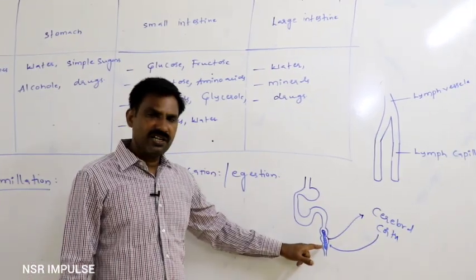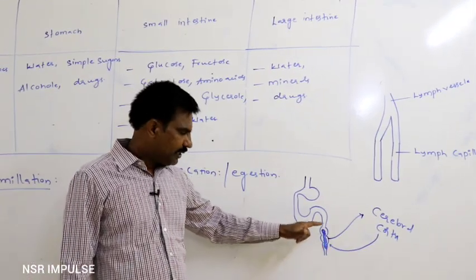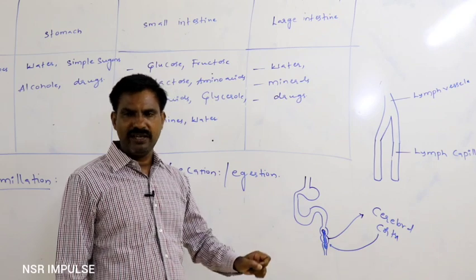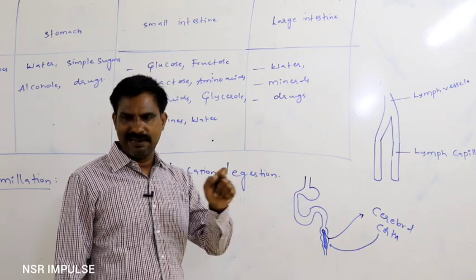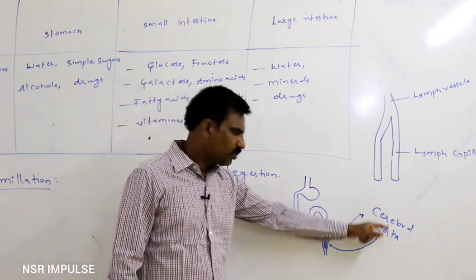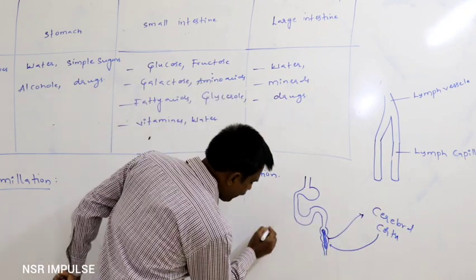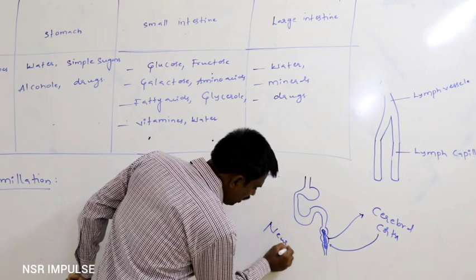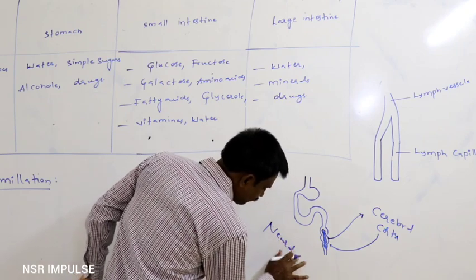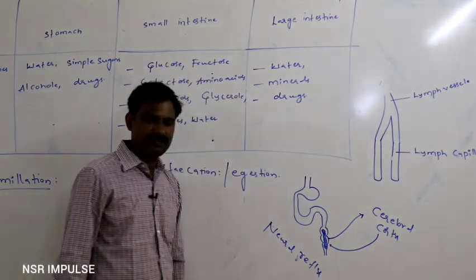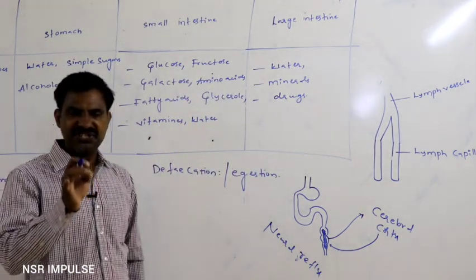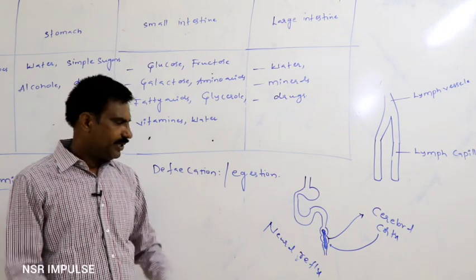In this defecation, the neuronal pathway through which the nerve impulse travels is said to be the neural reflex, or ejection reflex.